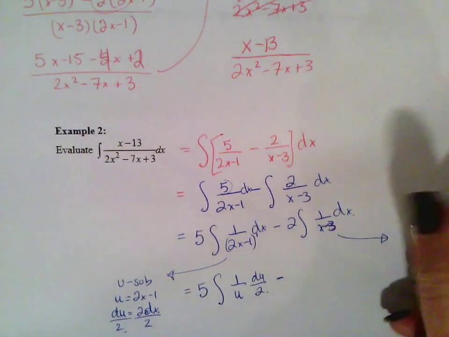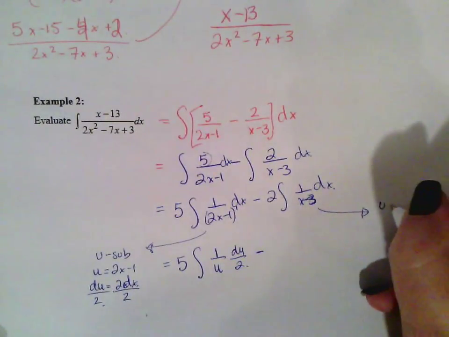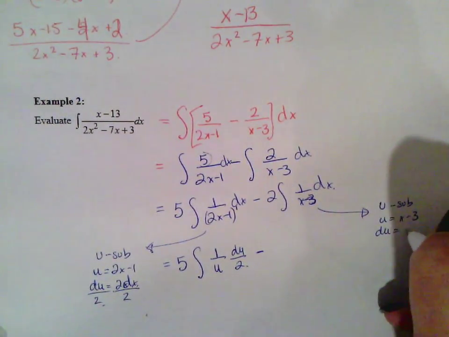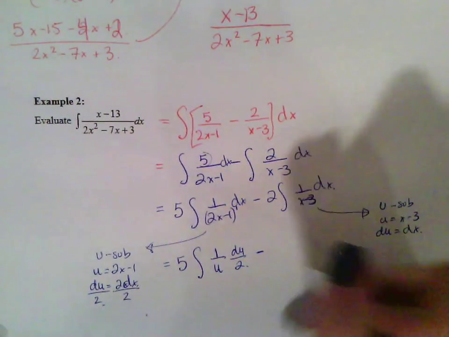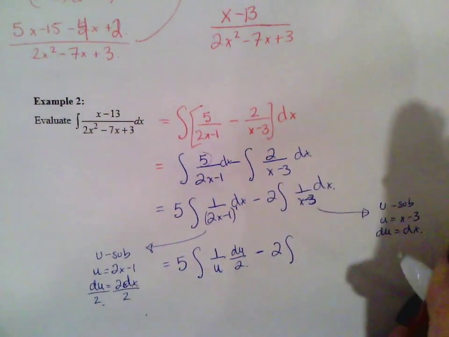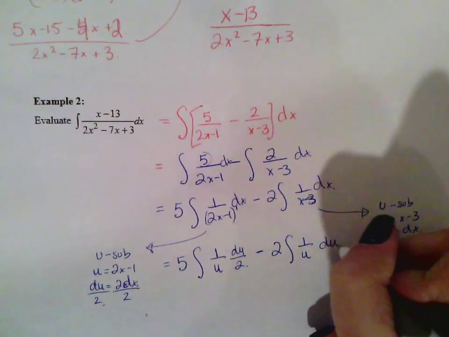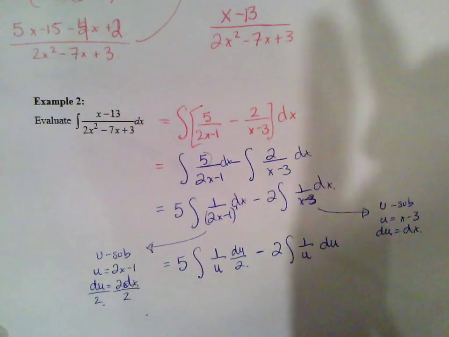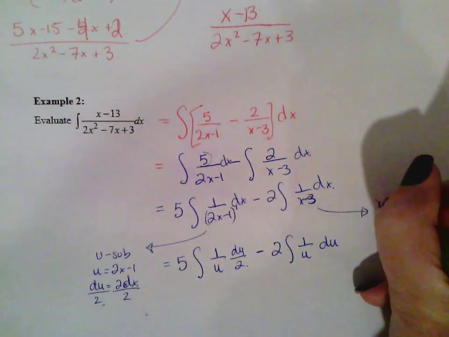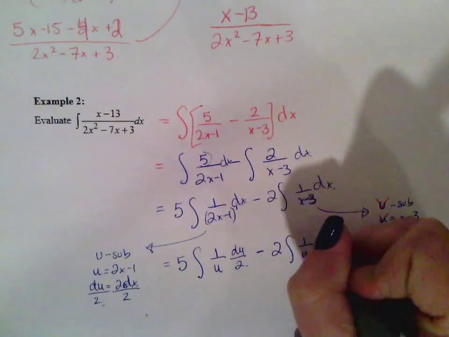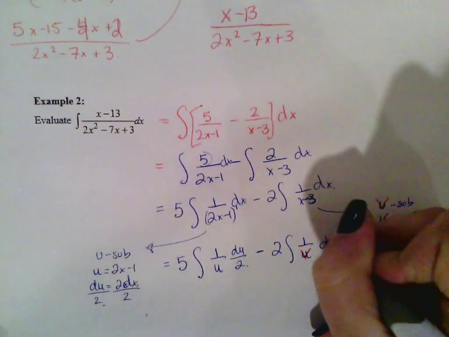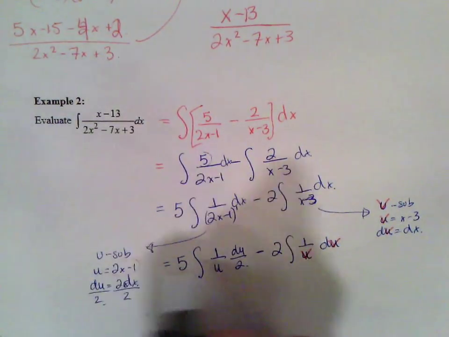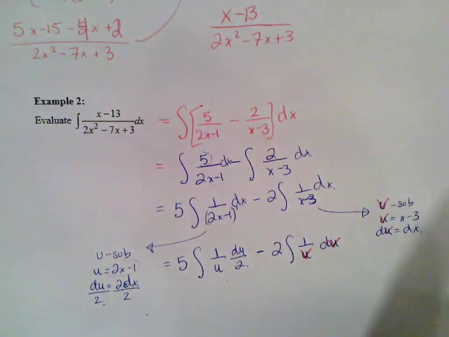Minus the same thing here. I'm going to do a side work of u sub, and I'm going to let u equal x minus 3. So du is going to actually equal dx. So that cleans up a little bit nicer. So we have a 2 here, and that's going to be the integral of 1 over u du. Keep in mind that this u and this u are different, so actually what we should probably do is call this a v sub. Okay, so call this v dv, just so that we don't confuse the two.